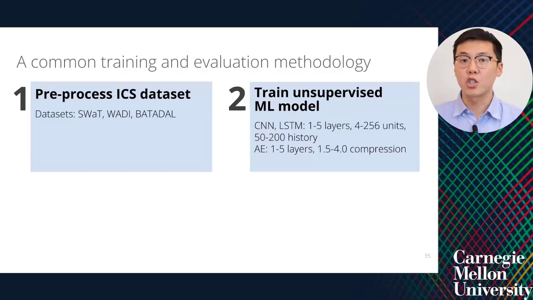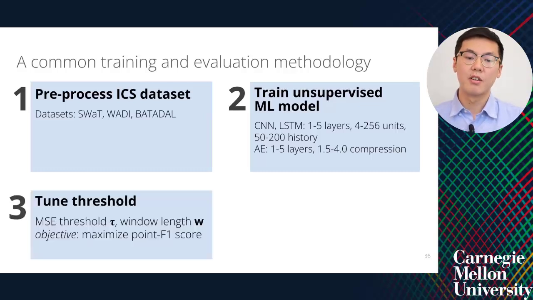Second, we train an unsupervised machine learning model. We explore autoencoders, CNNs, and LSTMs over a variety of layers, units, history values, and compression factors shown on the slide here. Third, we tune the threshold for declaring anomalies or not.